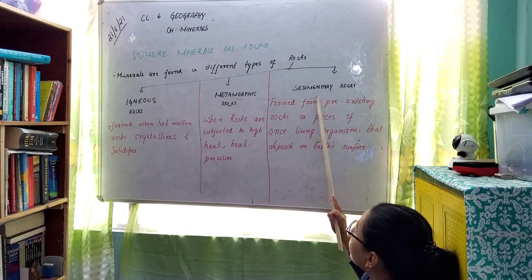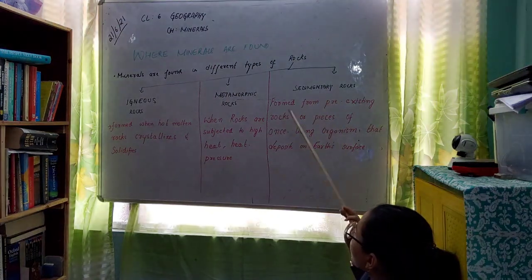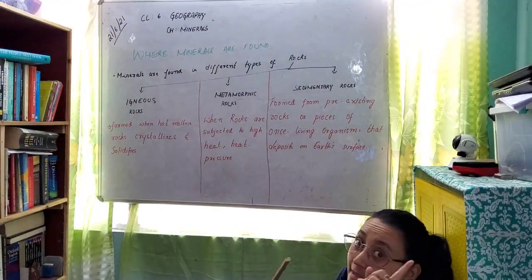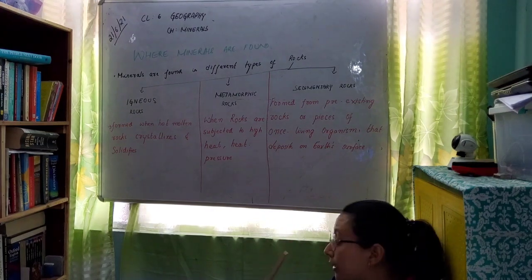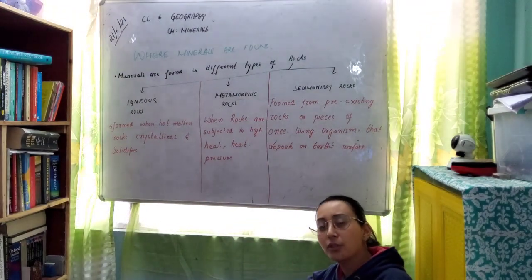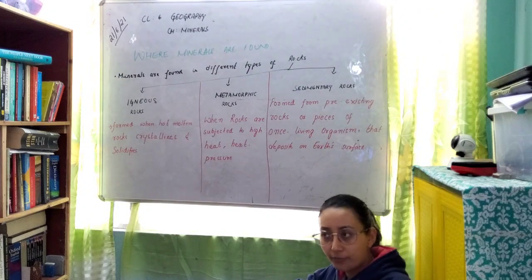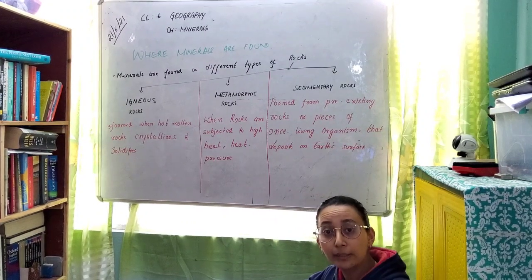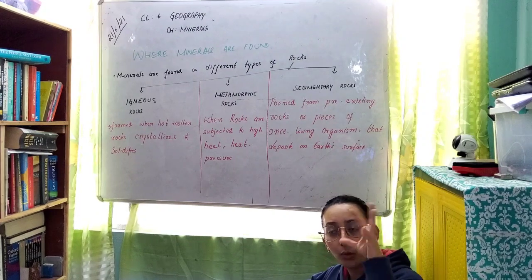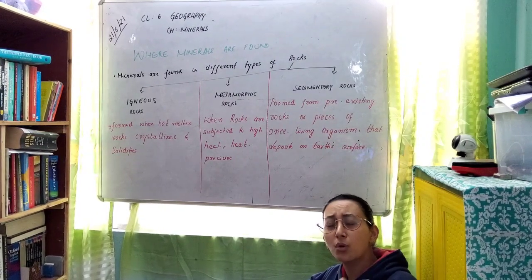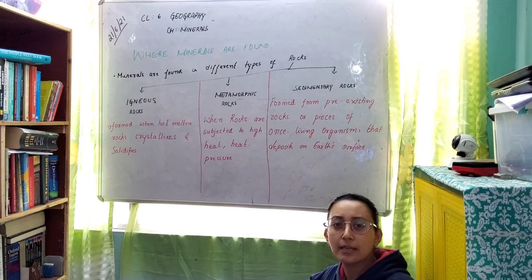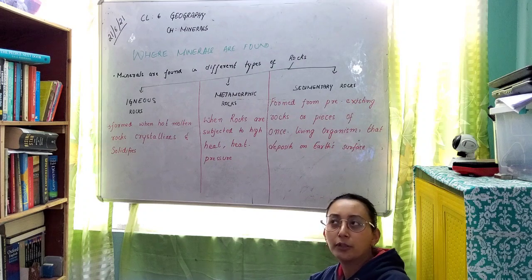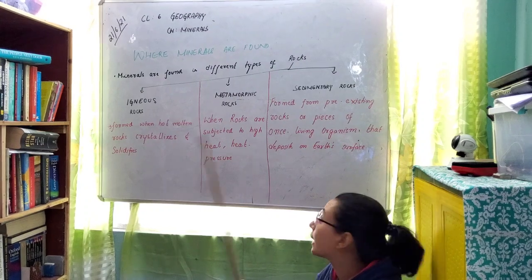Now the sedimentary rocks. These rocks are formed from pieces of once-living organisms that lived on earth, which decompose and deposit on the earth's surface. Then these rocks are formed. Have you heard about dinosaurs, and many things that were once living on this earth and then died? Not only dinosaurs, there are so many animals, trees and plants that decompose and deposit on the earth's surface, and with many years passing by, these kinds of rocks are found.